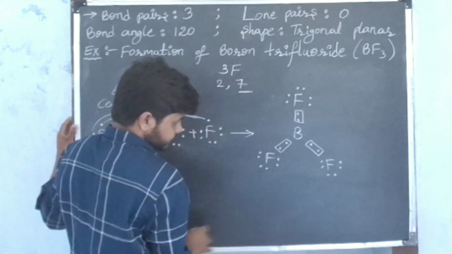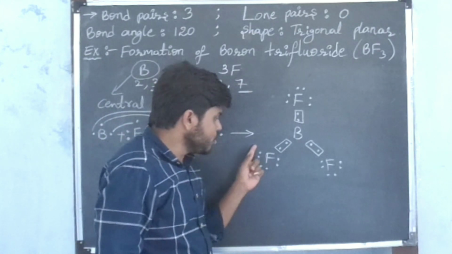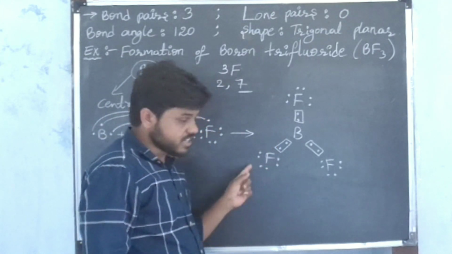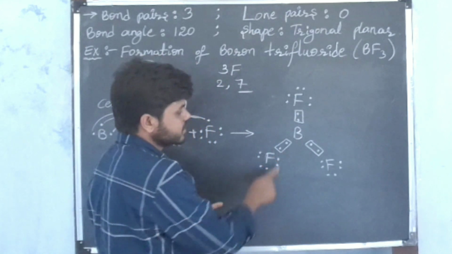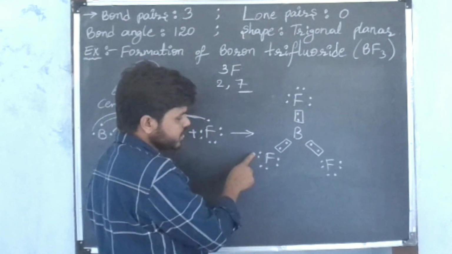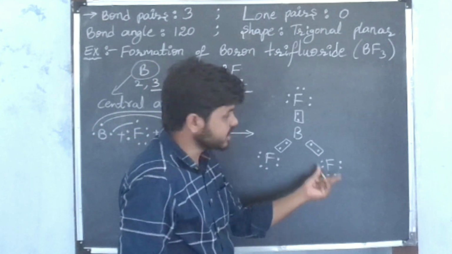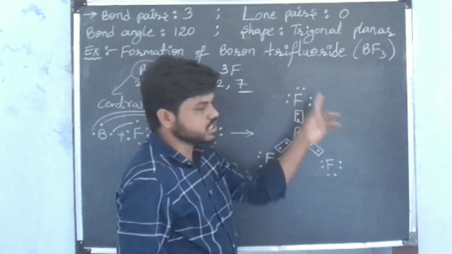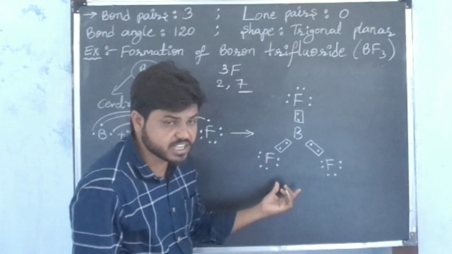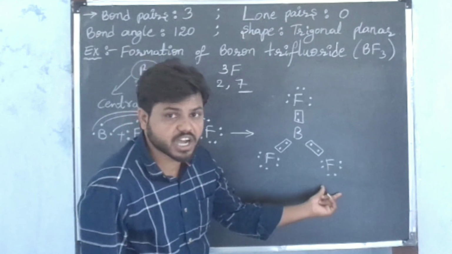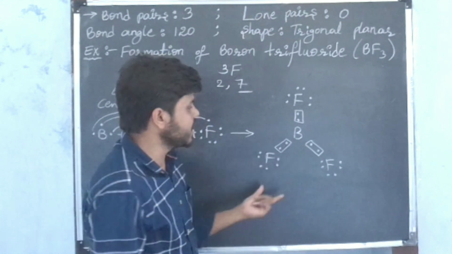Now by looking at the structure we can say this fluorine atom possesses 8 electrons, including the shared electrons: 2 plus 2 plus 2 plus 2, total 8. Here also this fluorine atom possesses 8 electrons, and here also. Each fluorine atom possesses 8 electrons, so each fluorine atom gets octet configuration in the valence shell.